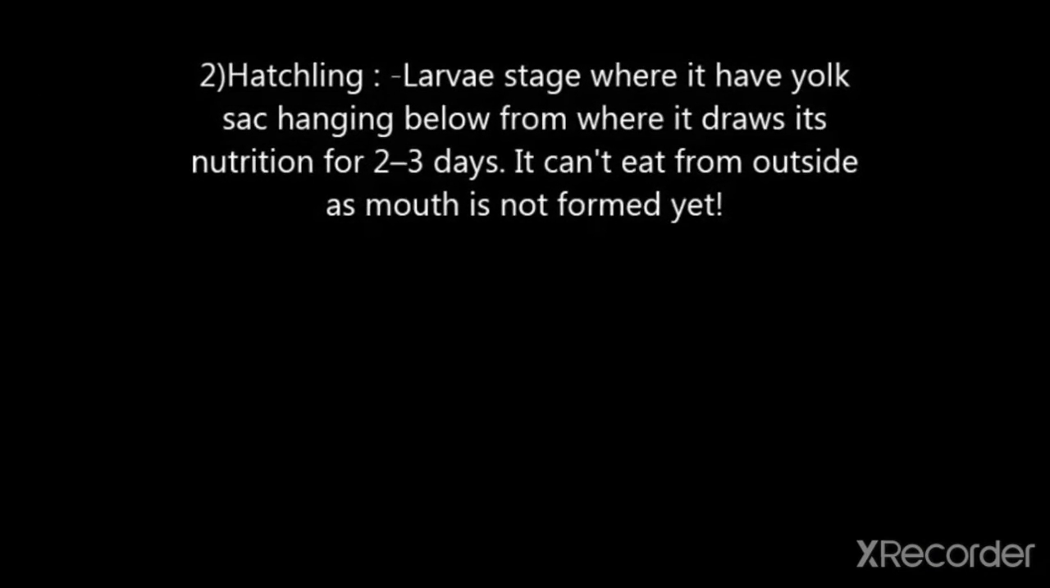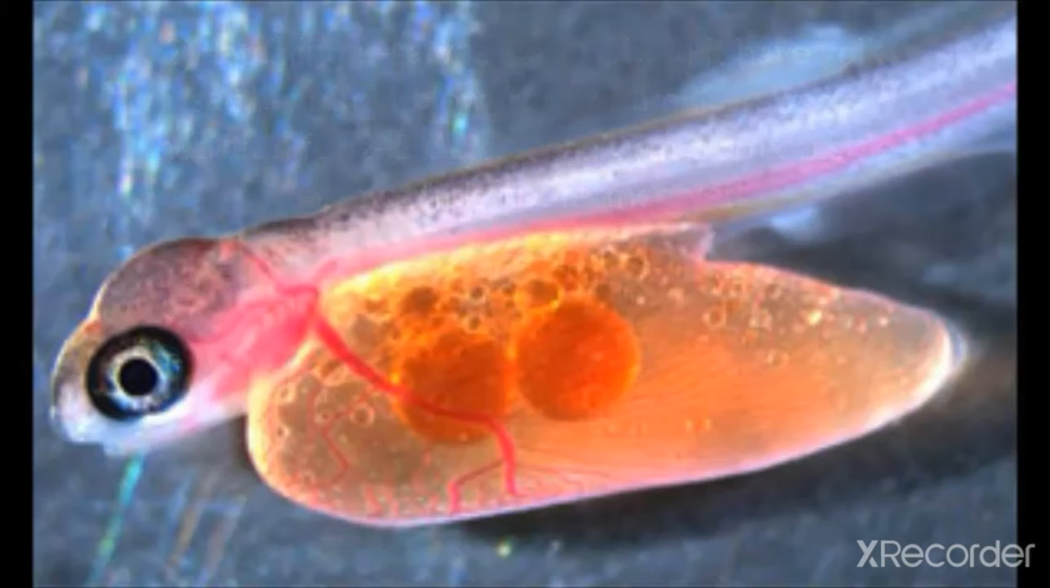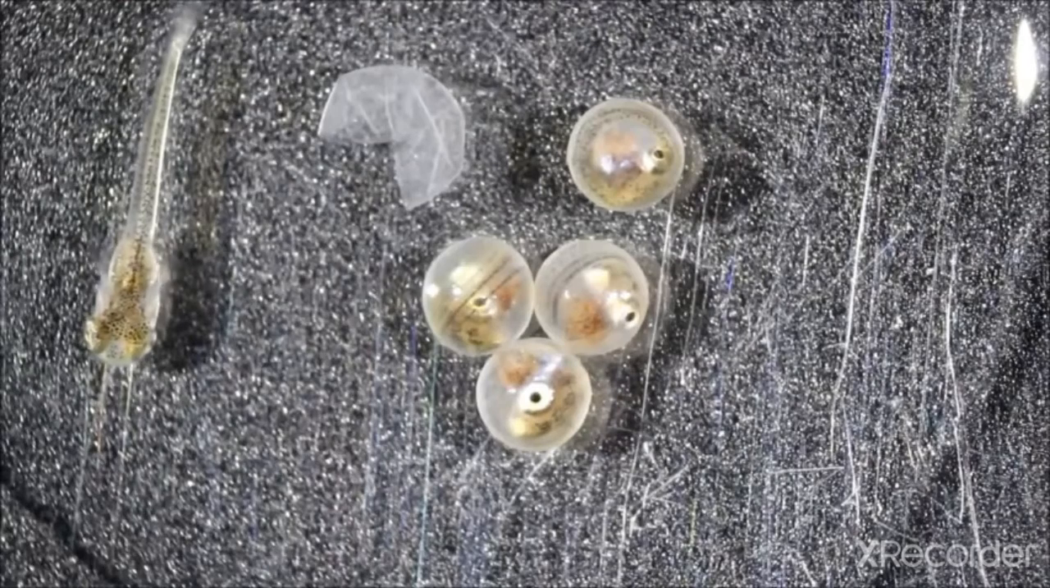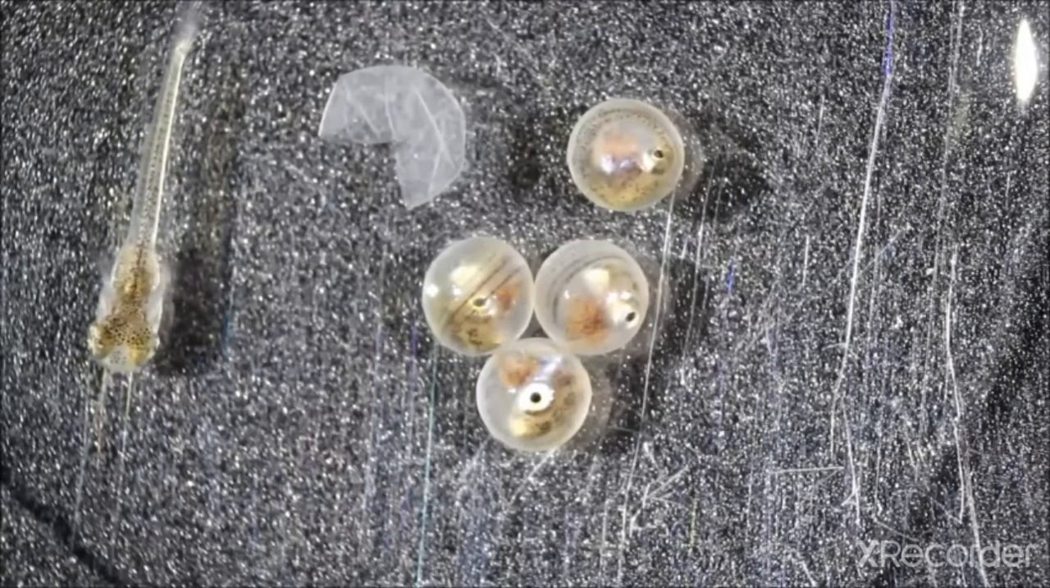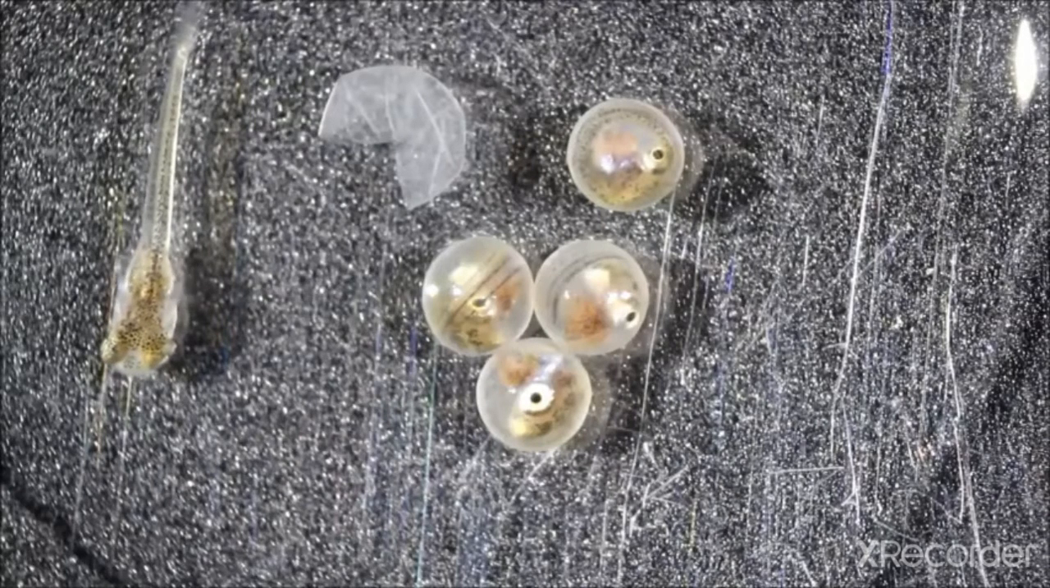Then hatchlings, the larval stage. Okay, the larva emerging from the fertilized egg after hatching is called the hatchling. It is characterized by the presence of a yolk sac hanging below, from where the hatchling draws its nutrition for 2 to 3 days.